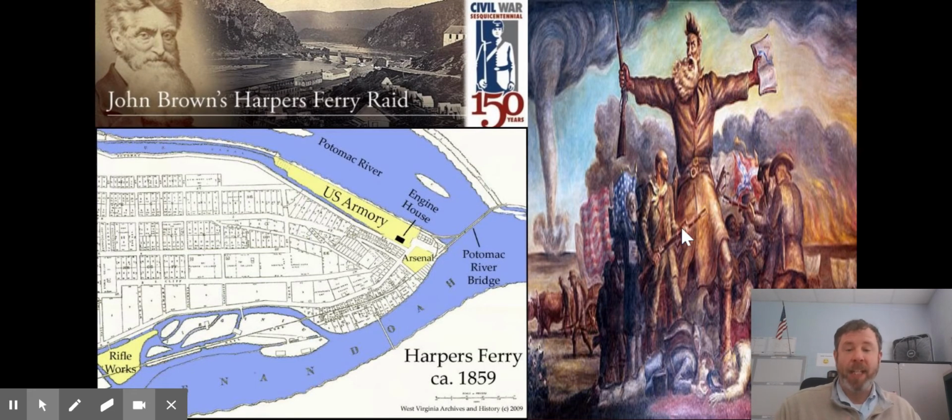John Brown gets his guns from the U.S. Armory, and an armory is where we keep our weapons. In Harpers Ferry, Virginia, John Brown and his men go and raid the U.S. Armory. He tries to steal the weapons from the United States government and army.